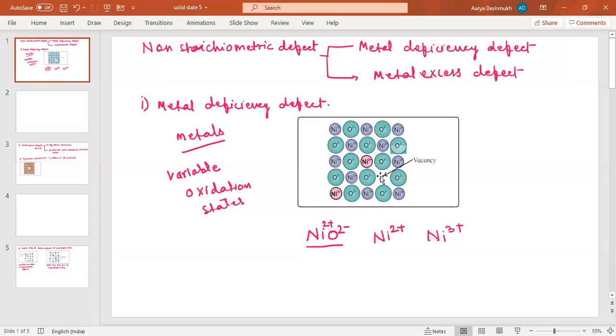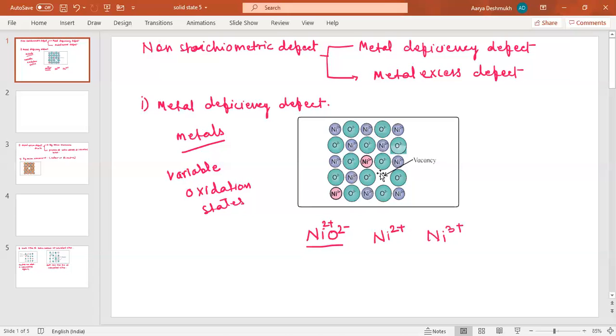So to balance this negative charge, instead of this Ni2+, Ni3+ is present. In addition to this, it creates a vacancy, meaning Ni3+ does not occupy this position. Instead, it occupies another position, and it is shown with the Ni3+ here.